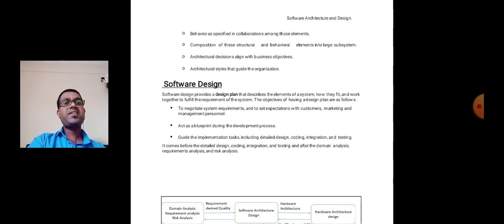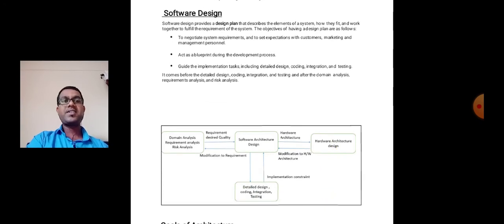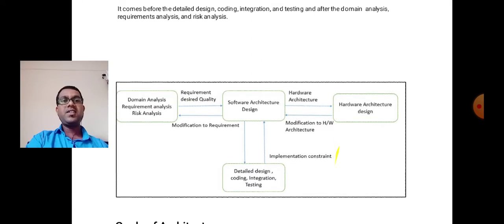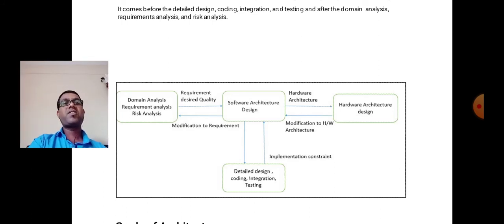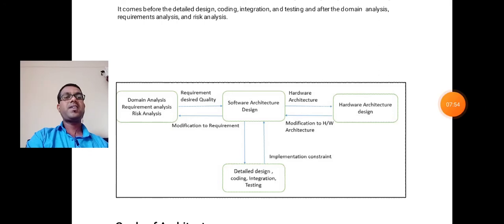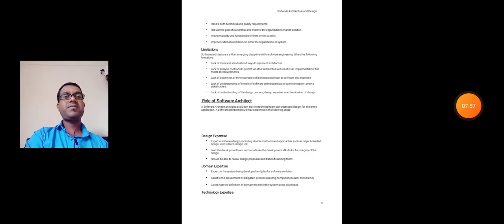And after domain analysis, requirement analysis, and risk analysis, in the given figure, there is the software architecture design. Here domain analysis, requirement analysis, and risk analysis are required for the desired quality. Then hardware architecture, then implementation constraints in the detailed design, coding, and integration of the system.